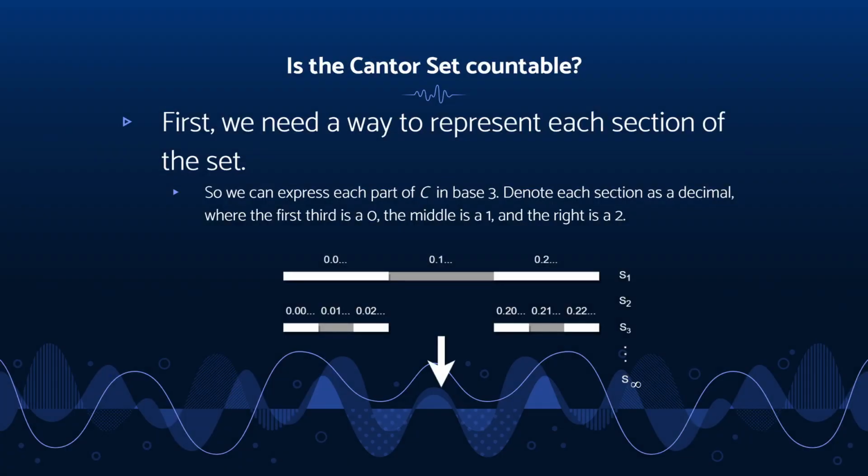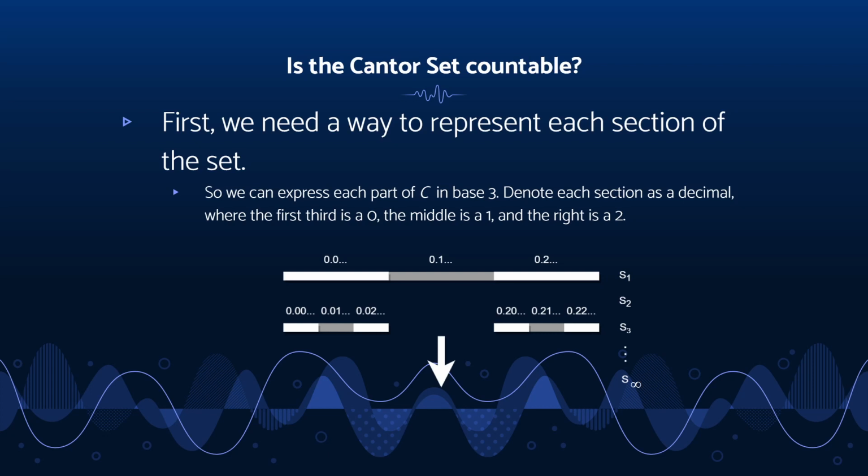So, using our knowledge of countable and uncountable infinity, let's see if the Cantor set is countable. It's very easy to assign numbers to each point in the Cantor set. In general, if a decimal place is a 0, that means we are talking about the left partition of that line. If it is a 1, we're talking about the middle third partition. And if it is a 2, we are talking about the right third partition of that line.